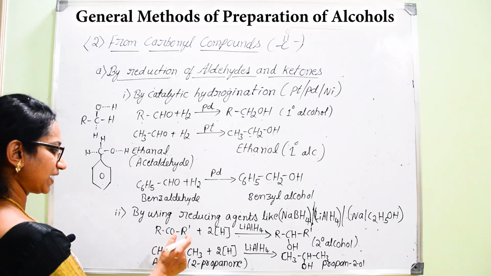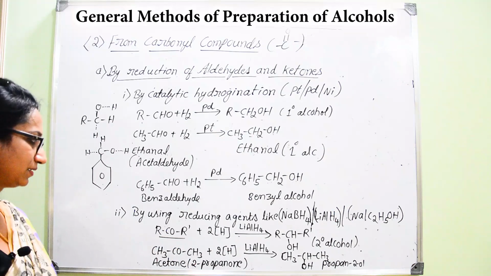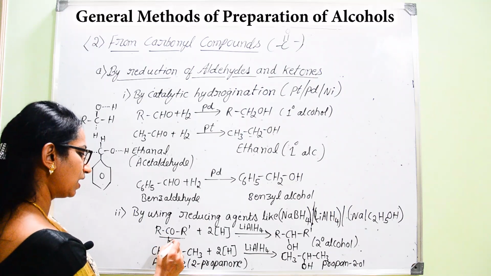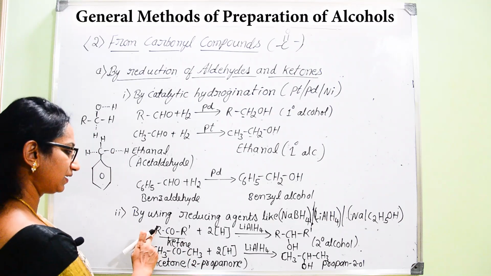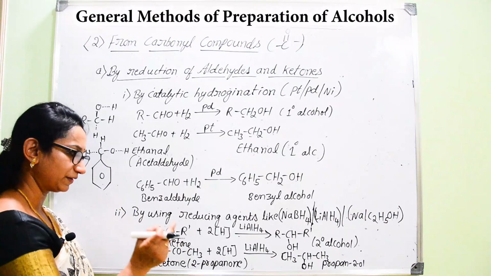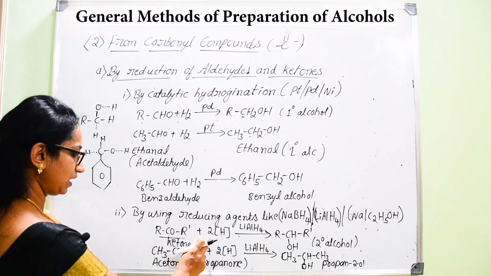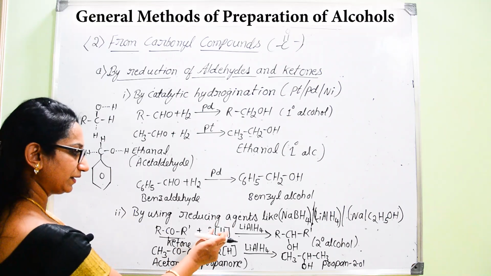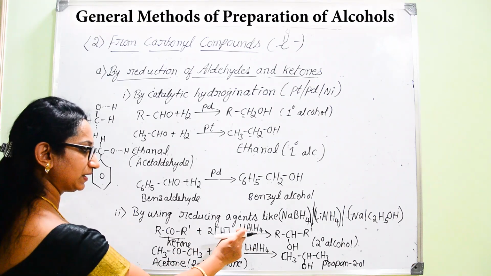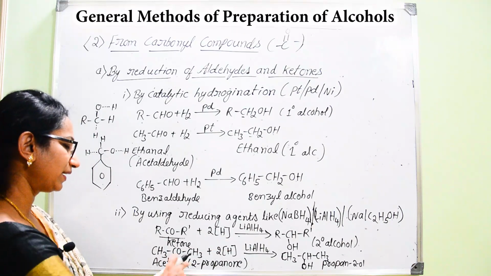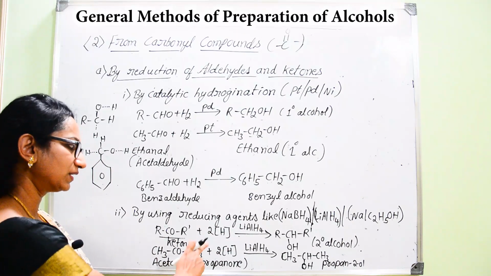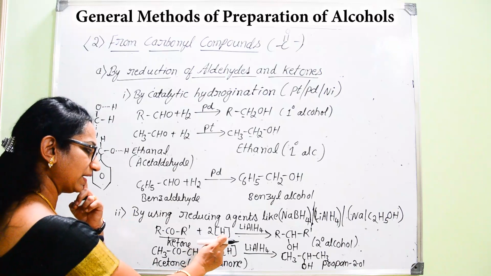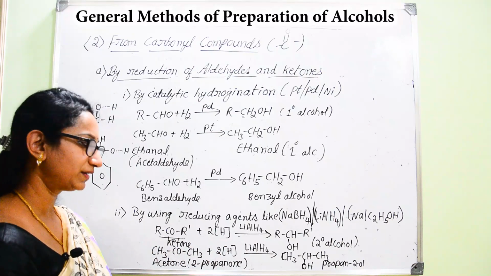Now, let us start with ketone as the example. The general representation for ketone is RCOR dash. The R groups on either side will be identical or they might be different alkyl groups. Now, if you take this RCOR on treatment with the reducing agent lithium aluminium hydride, it provides free hydrogen atoms for the reduction process. There is a certain mechanism behind it, so that the required number of hydrogen atoms are available for the reduction process.